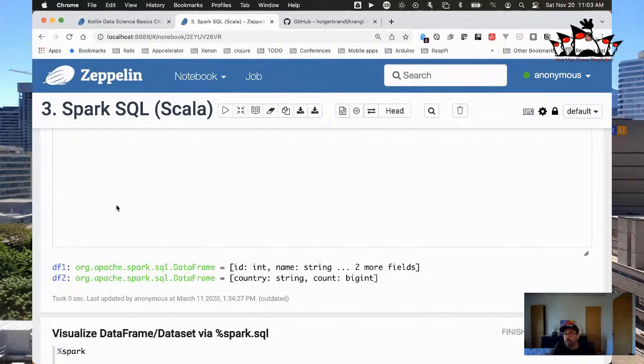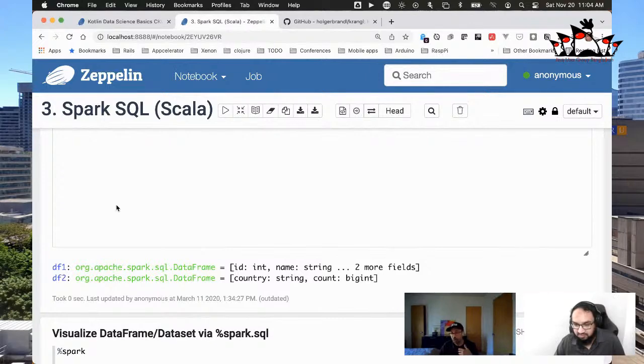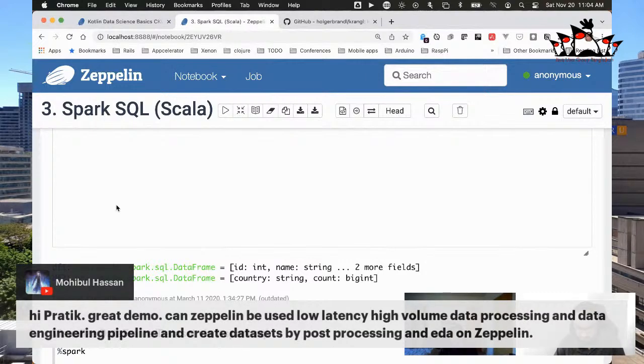All right. Can Zeppelin be used for low latency, high volume data processing and data engineering pipelines, and to create data sets by post-processing and EDA on Zeppelin? So the short answer is yes, you can do this in Zeppelin. But if you're really looking at low latency and high volumes, let's say you want to do your experimentation and prototyping in Zeppelin, and then take that code and put it into a project that you can run as a separate process, so that you don't have the overhead of Zeppelin, and you can run it as a batch script, or run it continually or whatever. Okay, so that's a great question.